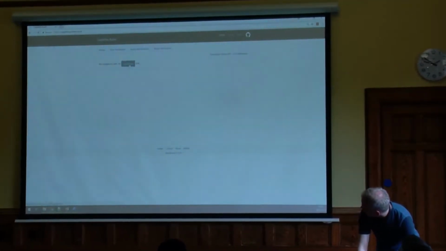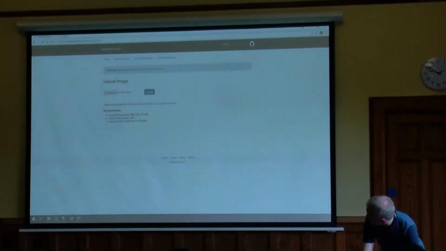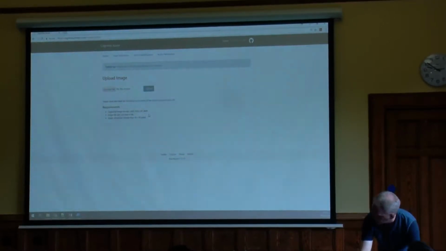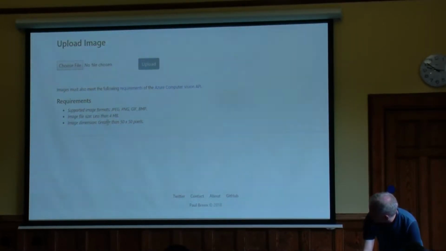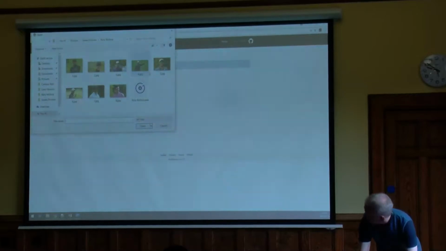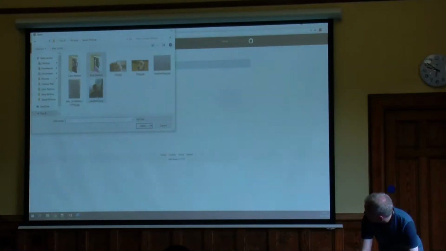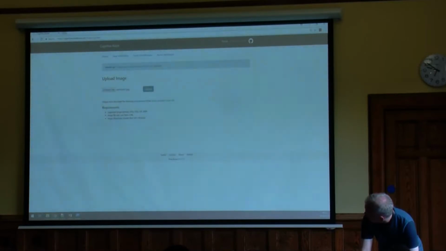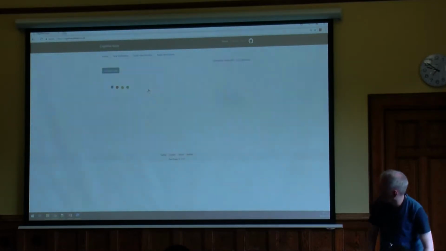I can upload an image, and as long as it meets the very generic format, the right format and the right size, a large enough photo, larger than 50 pixels, it'll analyze the image. The actual execution is fairly simple. It is as simple as calling an API, and it will respond with a JSON result.